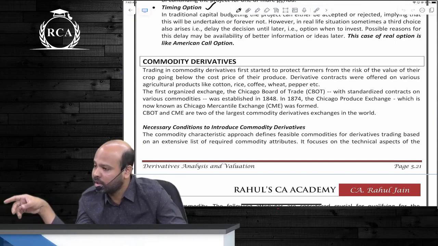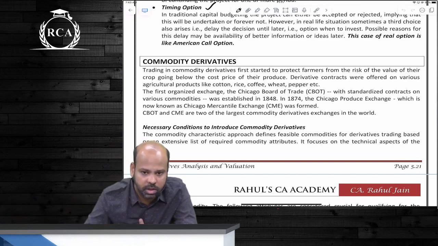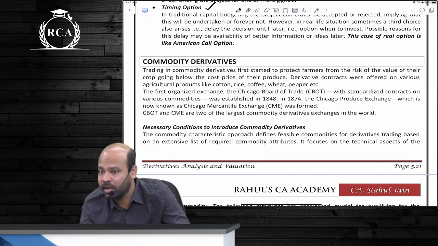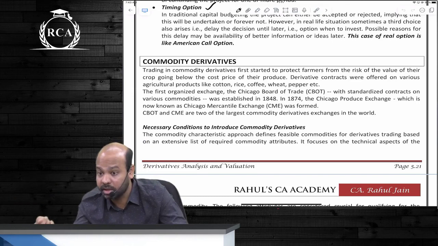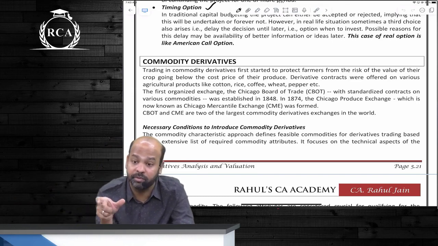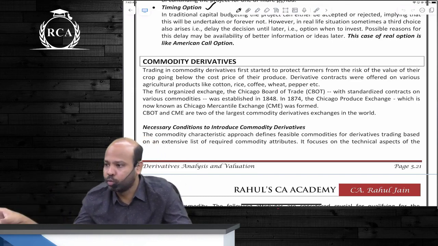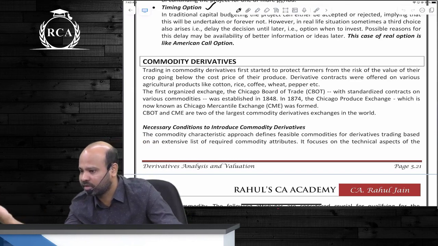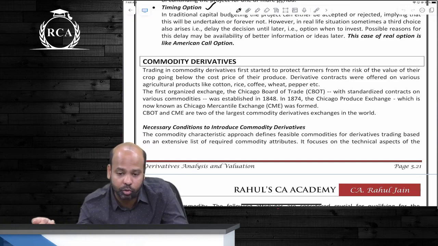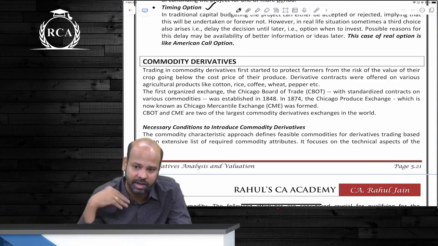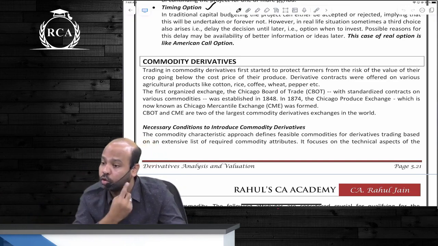Or there can be another swap wherein I exchange the return on a commodity with, say, the prevailing repo rate. Repo rate minus 2%. Here the return that I'm going to get is not fixed. It will be the prevailing repo rate minus 2%. If RBI increases the repo rate to say 7%, they kept it constant, but if they increase to 7%, then he will have to pay me 7 minus 2, 5%, and I will have to give him the return on gold.